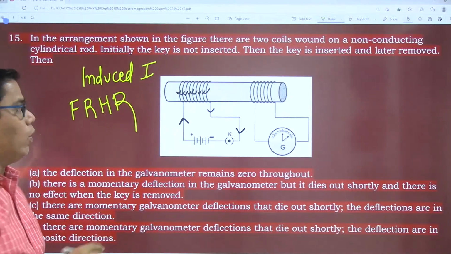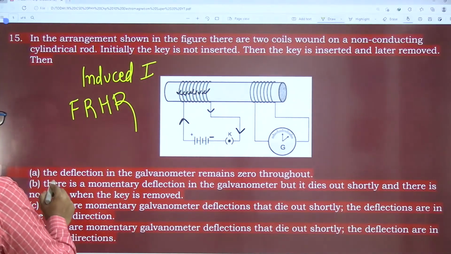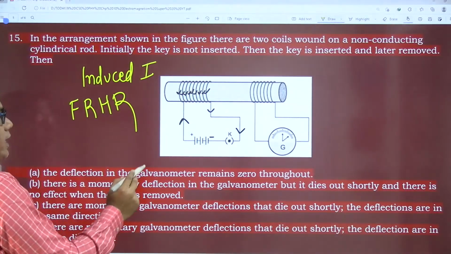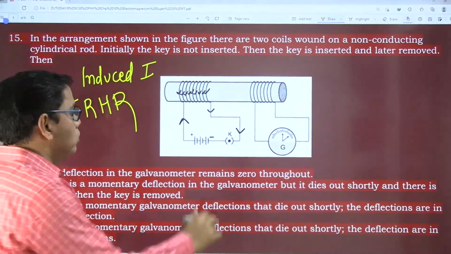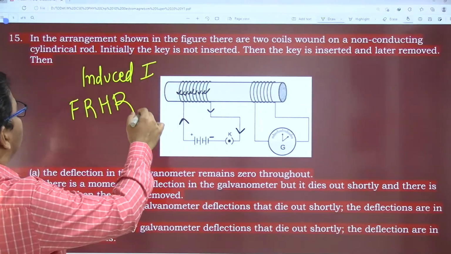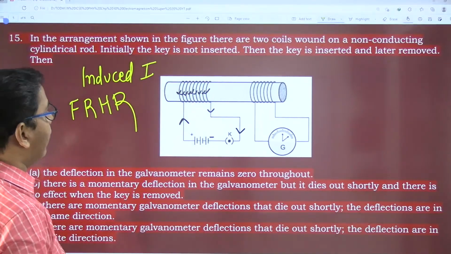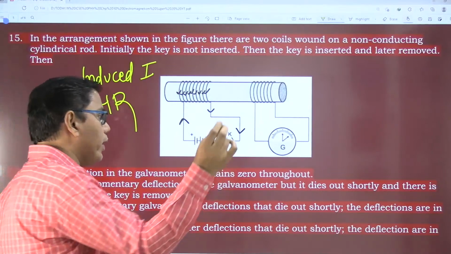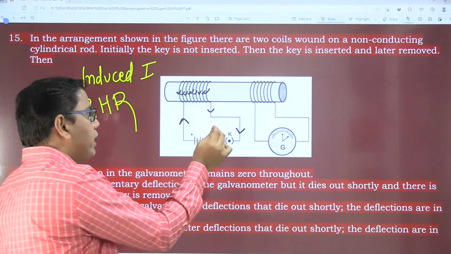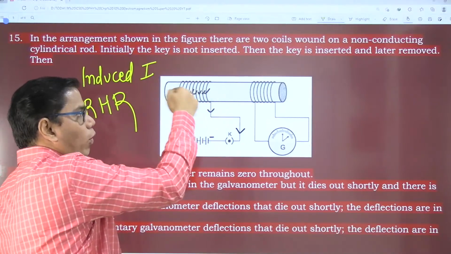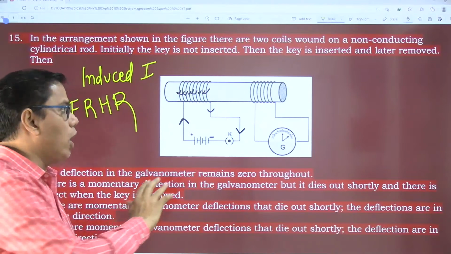So here we go. Current is in this direction. What is happening over here? Initially the key is not inserted, then the key is inserted and removed. When we insert the key, current is flowing, and when we remove the key, current is not flowing.